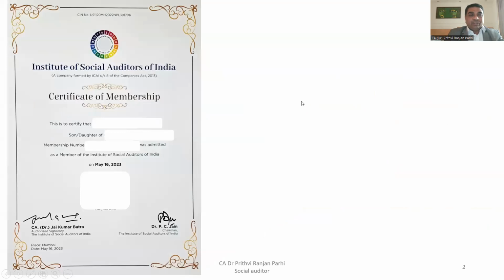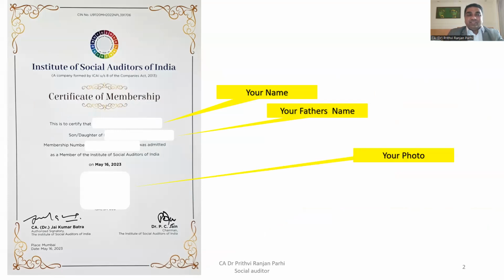What you are seeing right now on the screen is, in fact, a certificate of membership of the Institute of Social Auditors of India. Just have a look at this certificate. If you want your name, your father's name, and your photo to appear here, and you want to get a membership number from this institute, the Institute of Social Auditors of India, or ISAI, then this is the right video for you. Step by step, I will try to explain the process.